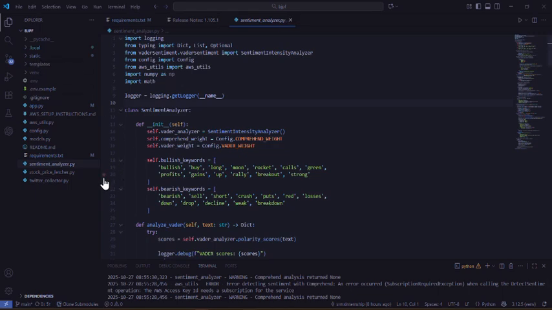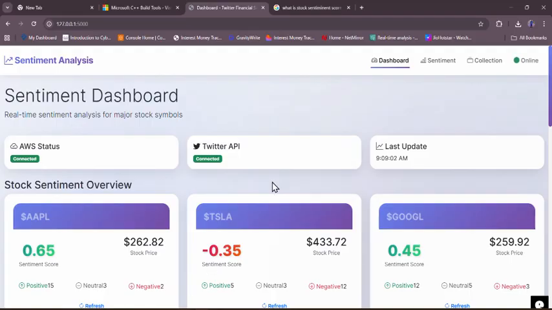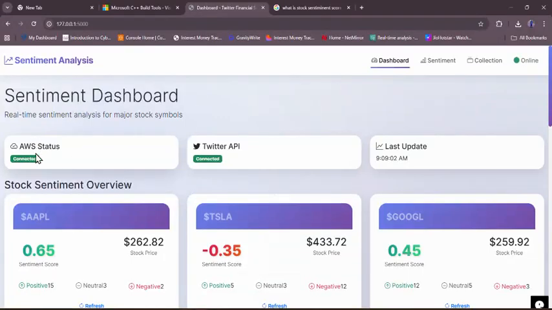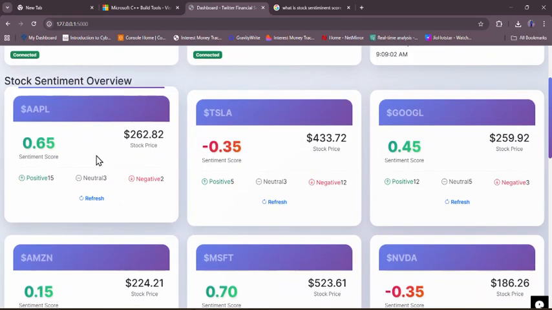And now I will show you the website. This is the interface of the website. This is the dashboard for sentiment analysis. Here it's showing that we have connected our AWS status. I will explain in the code how we have connected. Here we have connected the Twitter API. And here is the stock prediction.